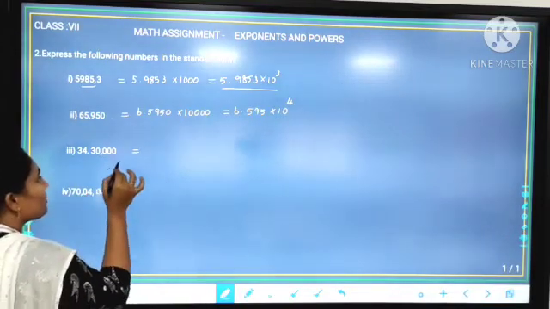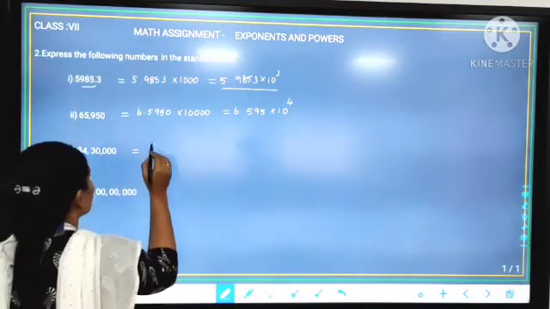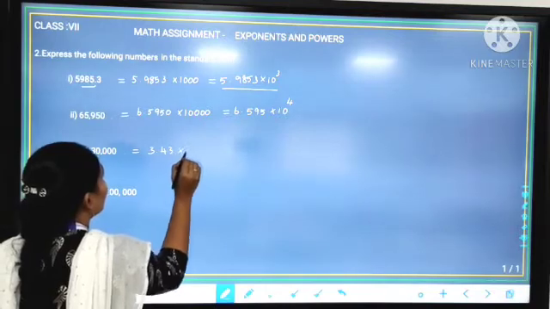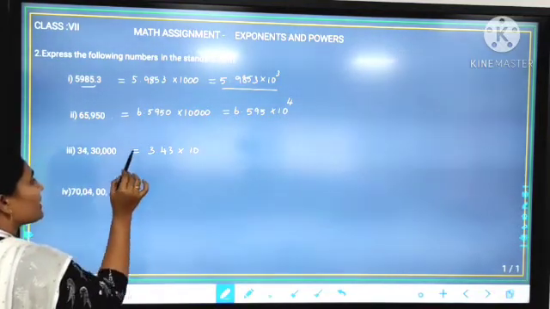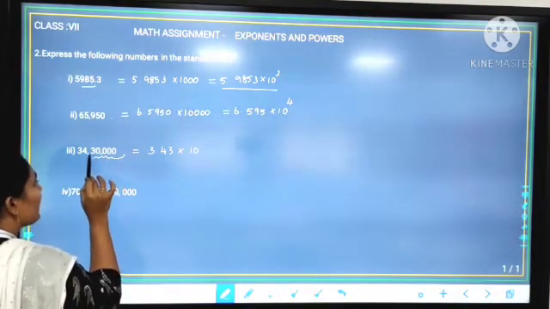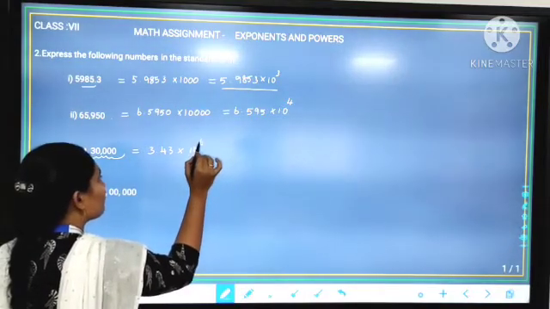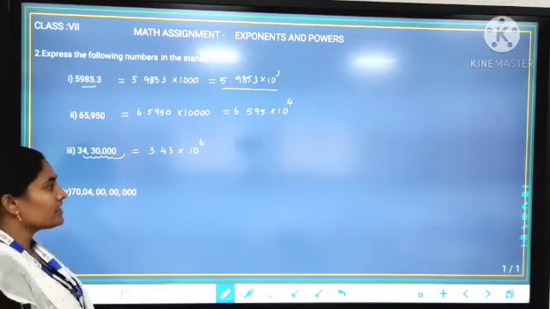34,30,000. So how to convert? We have to move the decimal place towards the left. So 3.43 into 10 to the power... How many decimal places have we moved towards the left? That number should be written in the power. So 1, 2, 3, 4, 5, 6. So 6 decimal places we have to move towards the left, so we write 10 to the power 6.